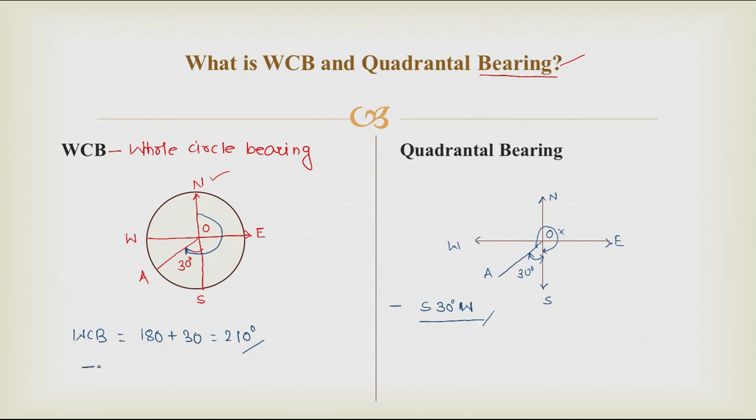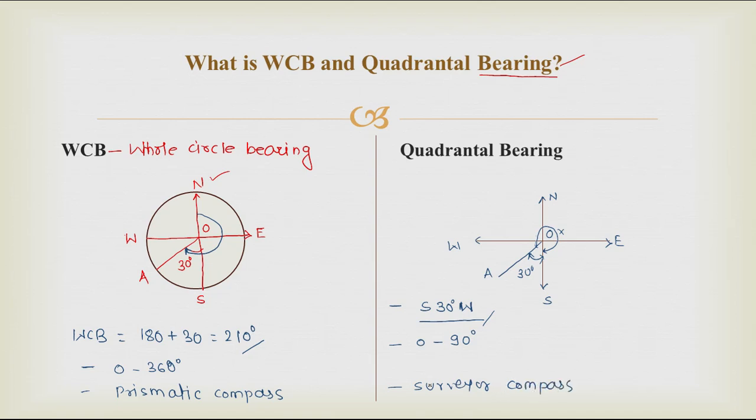Now, whole circle bearing can vary from 0 to 360 degree, and quadrantal bearing will vary from 0 to 90 degree. One more important point in case of whole circle bearing and quadrantal bearing is, whole circle bearing is measured with the prismatic compass. Please keep in mind, prismatic compass. And in case of quadrantal bearing, it is measured with the surveyor compass.